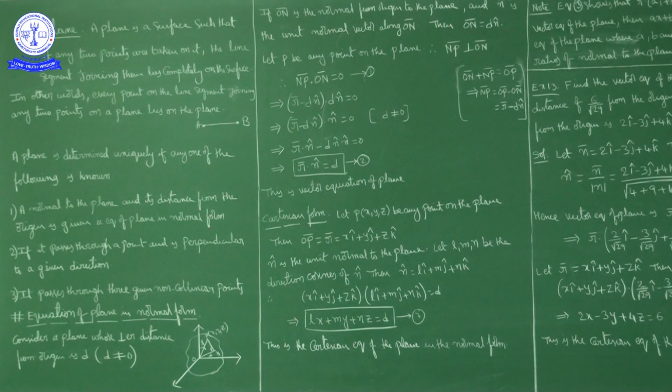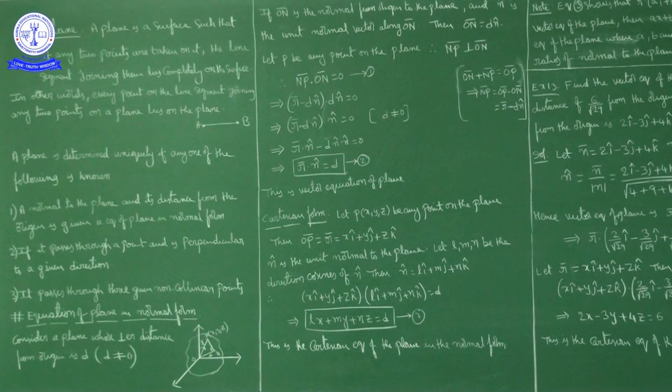Now the corresponding Cartesian equation we will write. Cartesian form. Now what do we consider? Let P (x, y, z) be any arbitrary point on the plane. So the position vector of point P, OP bar, what can we write? OP bar is R bar, that is x i cap plus y j cap plus z k cap. And n cap is what? n cap is a unit normal vector to the plane.